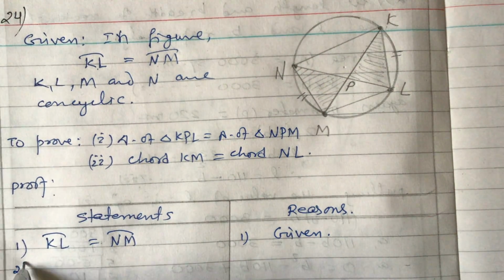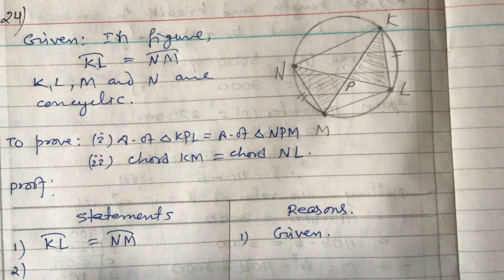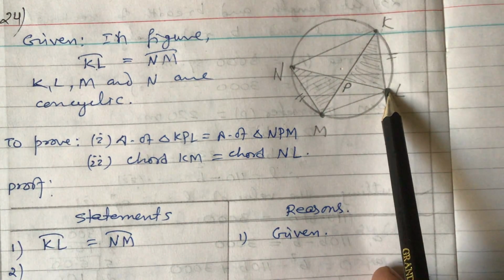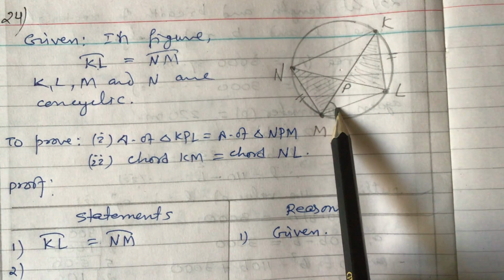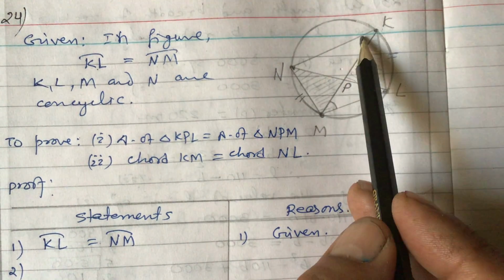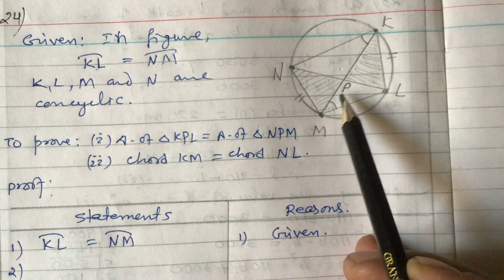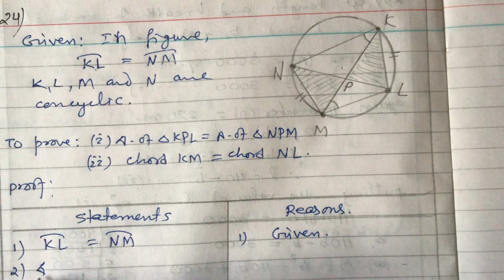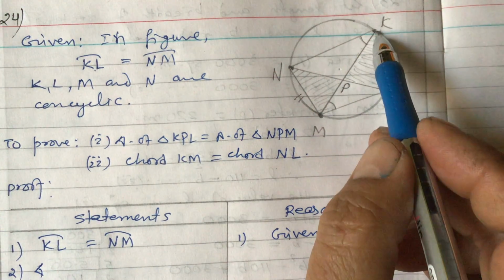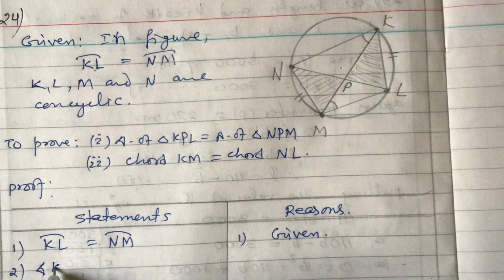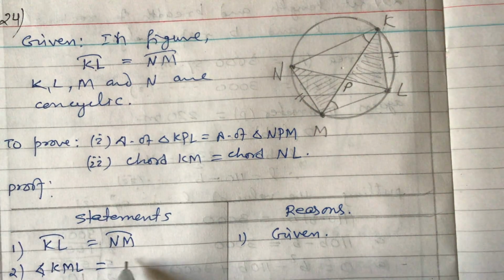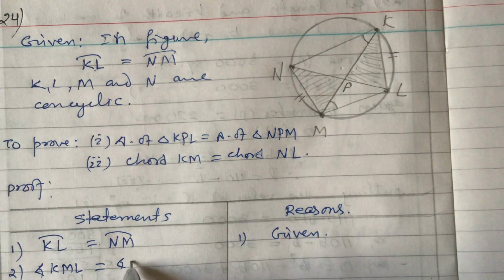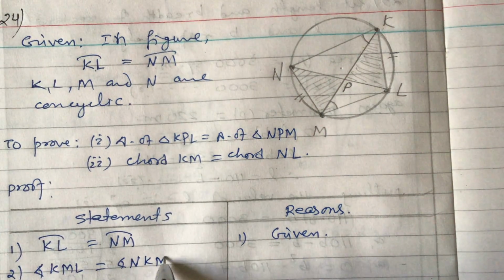Now in number 2, look here. In this arc, one angle has been formed, and in this arc, this angle has been formed. So this angle and this angle are equal, isn't it? So we can write angle on arc KL, angle KML, is equal to the angle on arc NM, angle NKM.